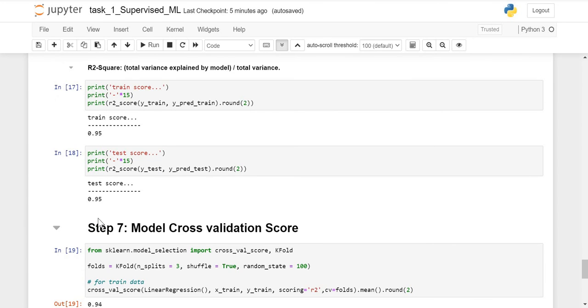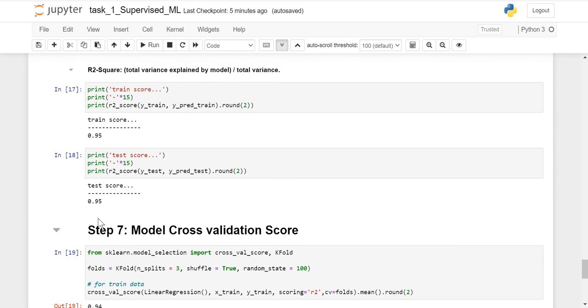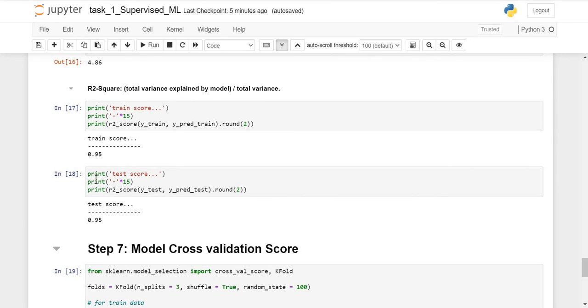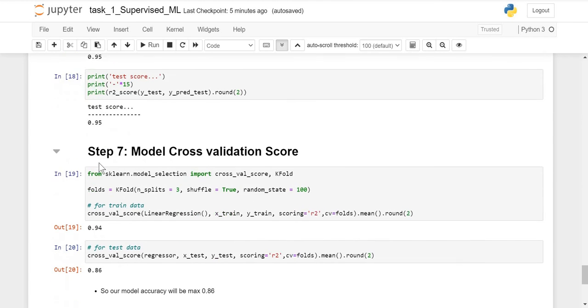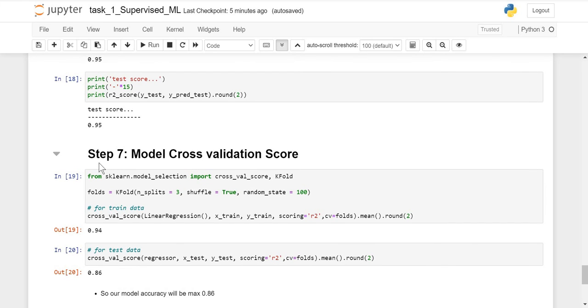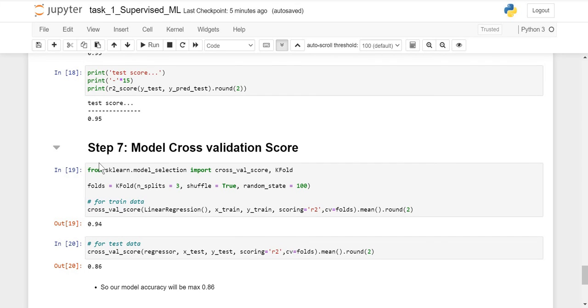The next one is model cross validation. Although our model is giving 0.95 as the R2 score, it is not always the same case. The model will not give the same result when changing the value to be predicted, that is the number of hours. To validate the score, I have used cross validation score with k-fold.